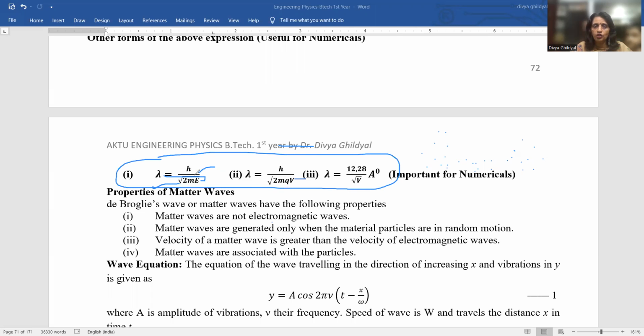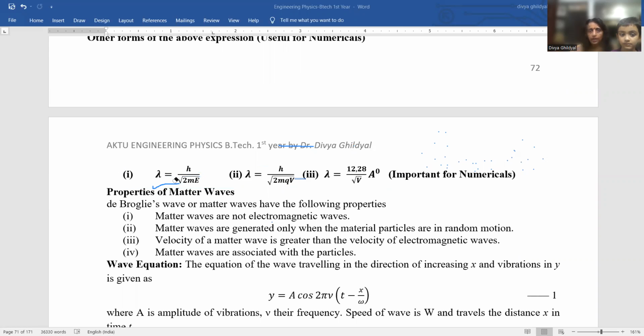Again, I am telling you, numerical can very well be expected from these formulas, where the numerical will be like potential difference is so much, find the de Broglie wavelength. The charge is so much, find the de Broglie wavelength. Energy is so much, mass is so much, find the de Broglie wavelength. Okay, so please memorize these formulas quickly.